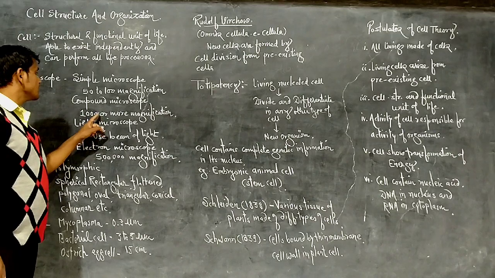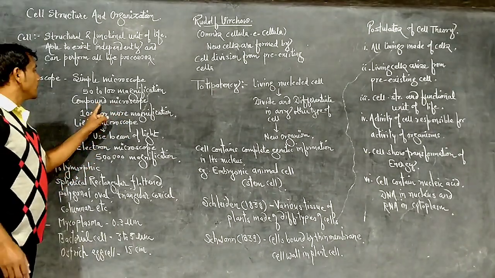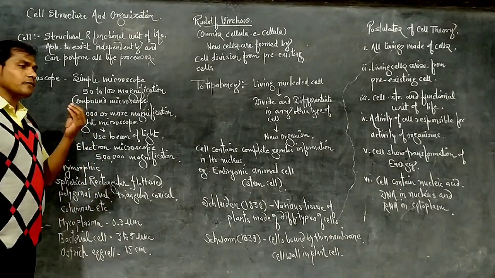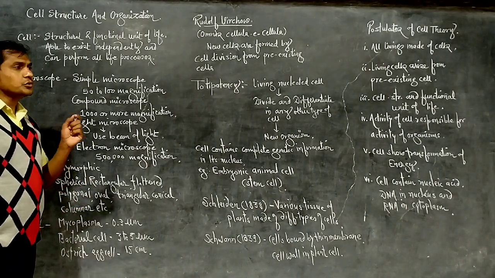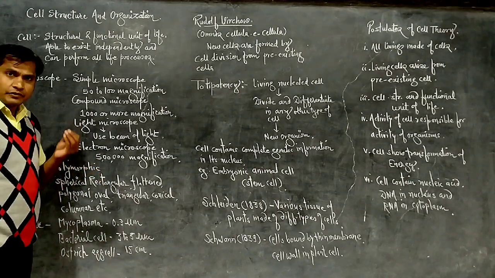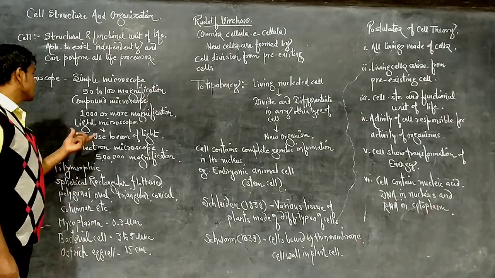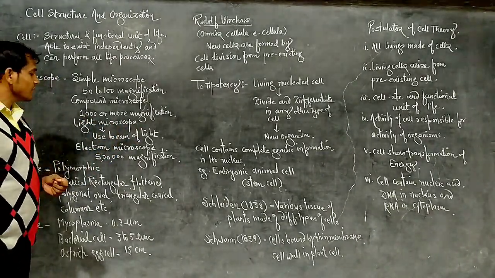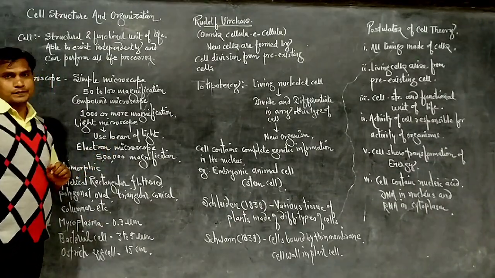In the laboratory, to observe the specimen in the microscope we use a beam of light. Such microscopes which use a beam of light, we call a light microscope. And another microscope is the electron microscope.